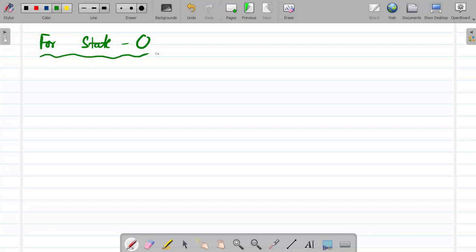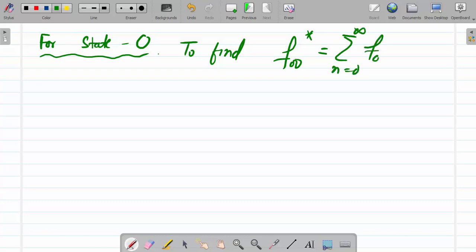So for state 0, we have to find f00 star, that is equal to summation n equal to 0 to infinity f00 n.